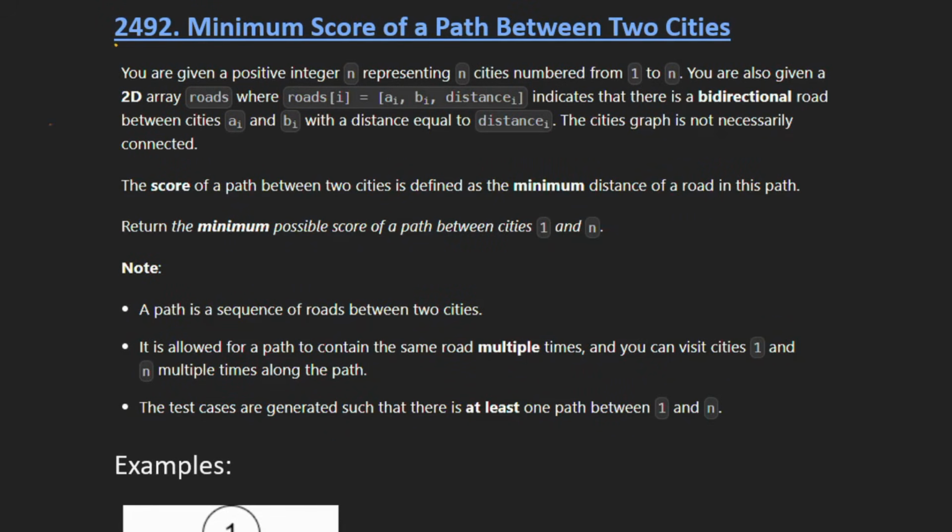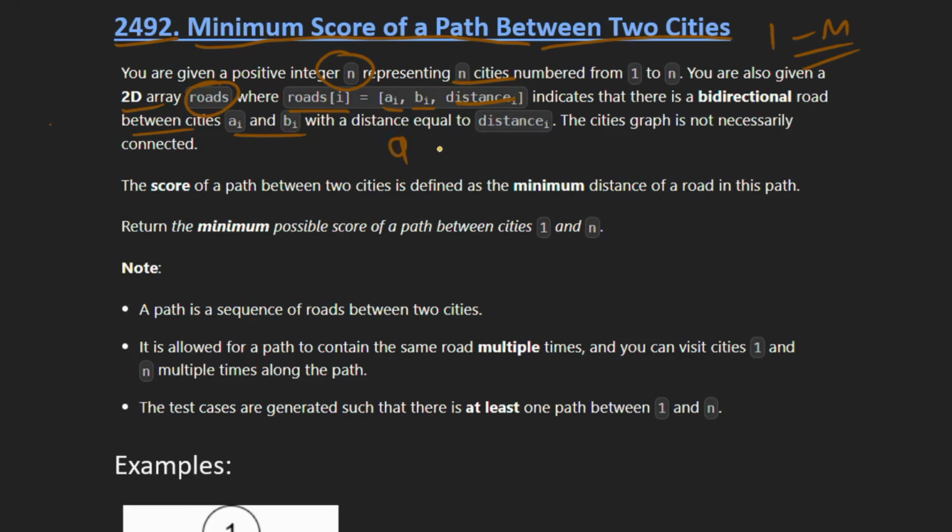Our today's LeetCode question is 2492, that is minimum score of a path between two cities. Basically in this question we are given an integer n which represents n cities, numbered from 1 to n, and we are also given a 2D array roads which indicates that there is a bi-directional road between city A and B. So roads[i] has three things: A, B and distance.